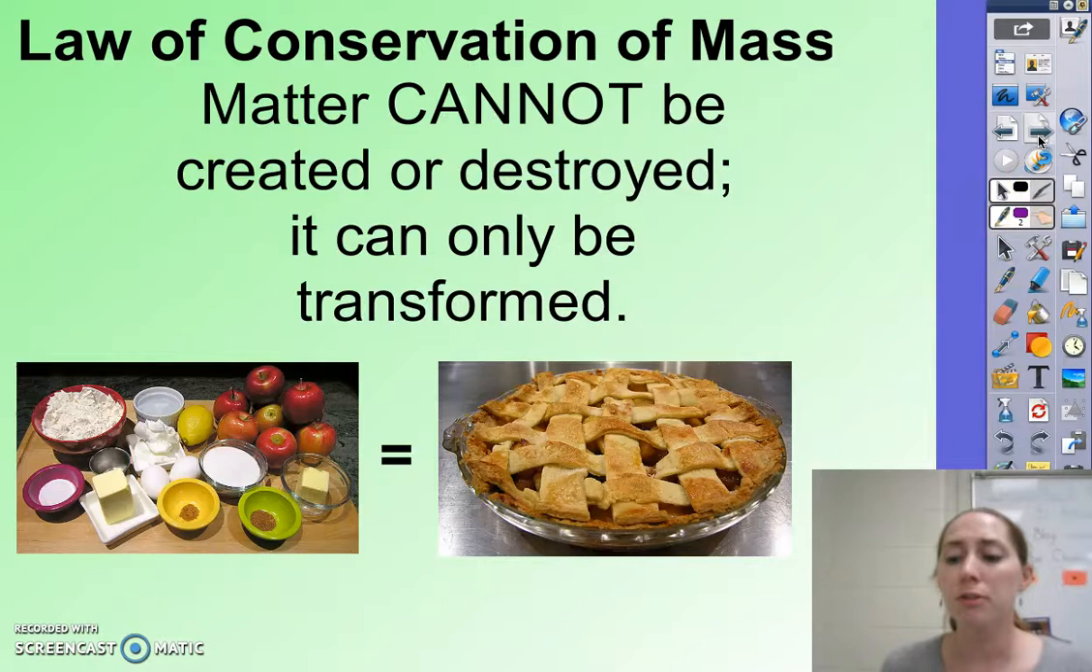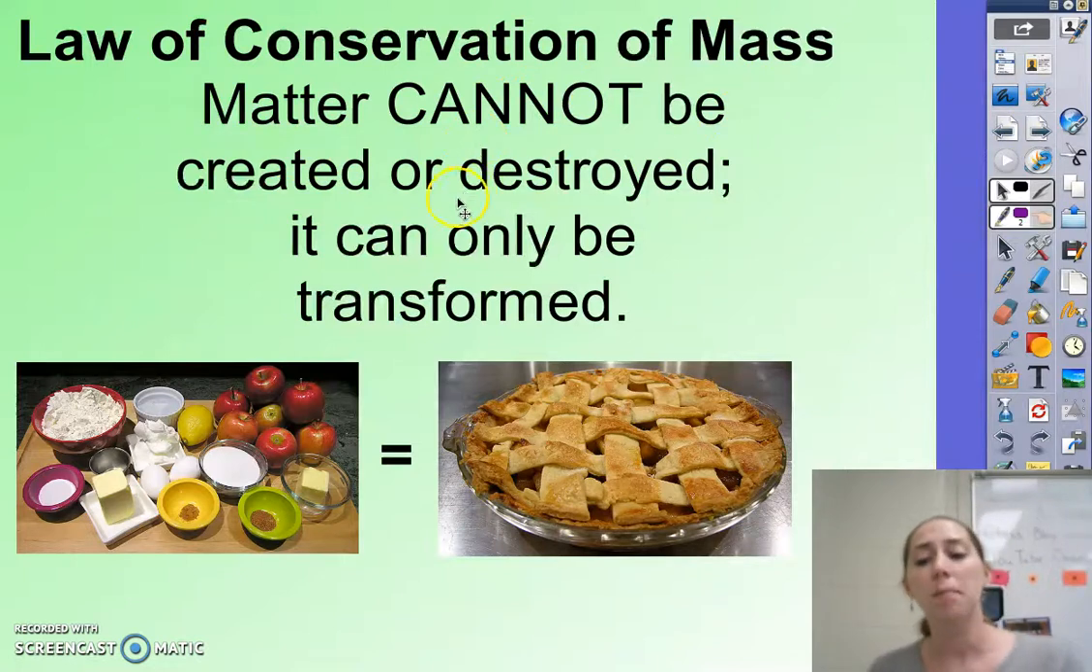Now, whenever we have these changes, physical or chemical changes, our law of conservation of mass says that matter cannot be created or destroyed. It can be transformed into new things, but you're not destroying it, or you're not creating it. You're transforming it from raw ingredients into something new.